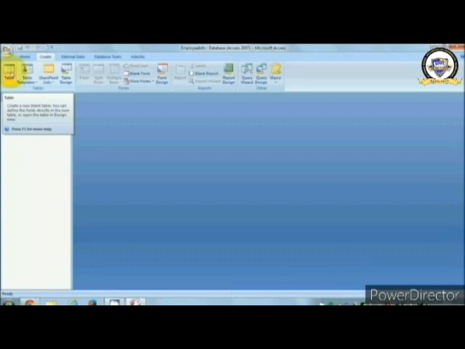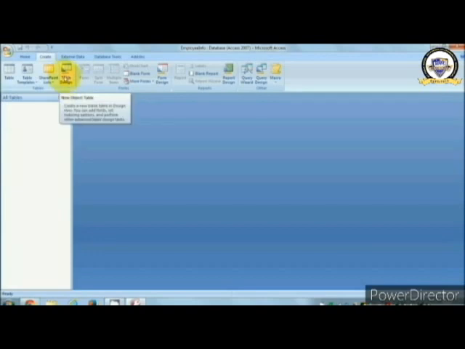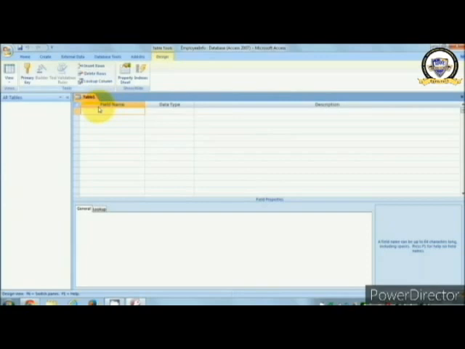First of all, before creating a table, we want to design it. So I will click this button, design table. See on the screen. In here we have the field name, then data type and description. The field name is the name of the column of your table.